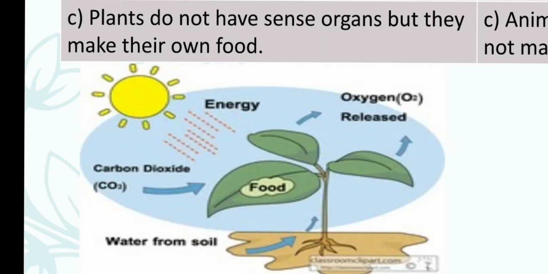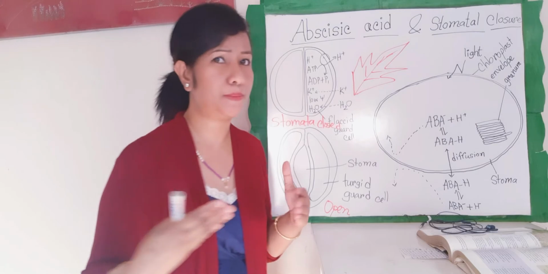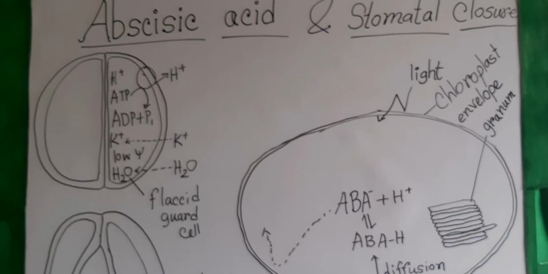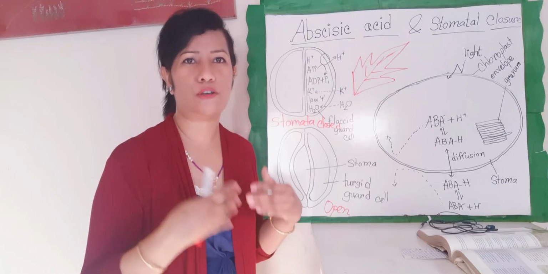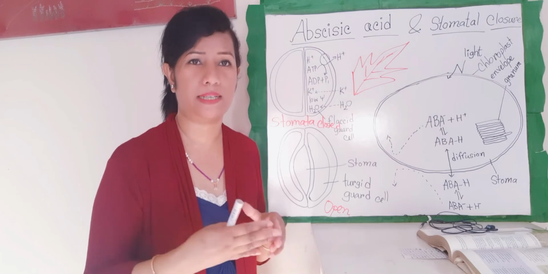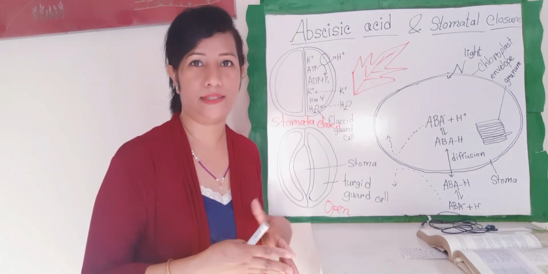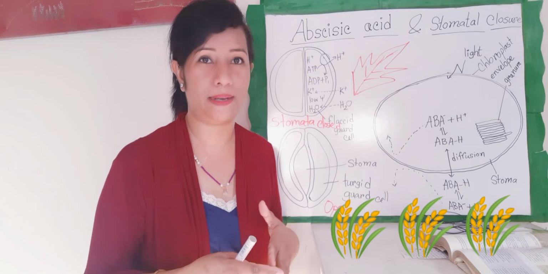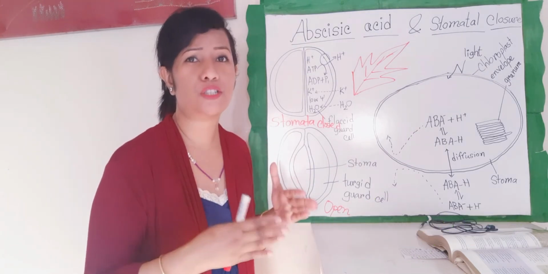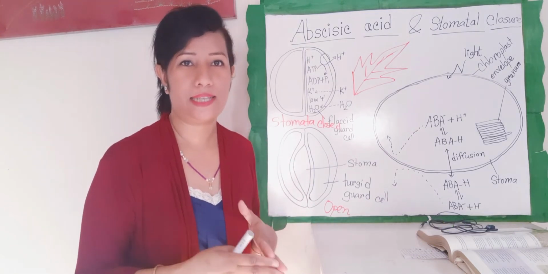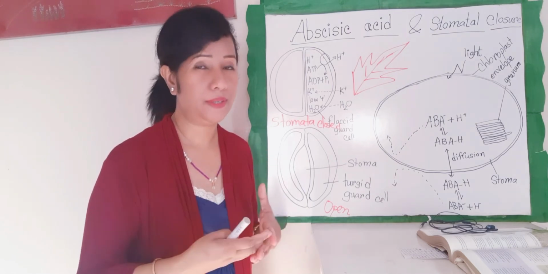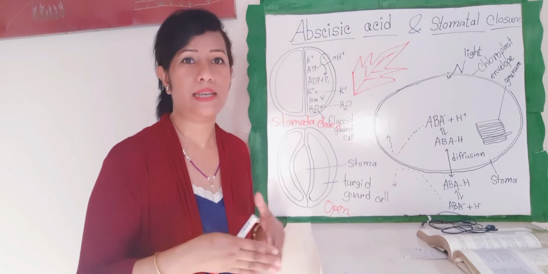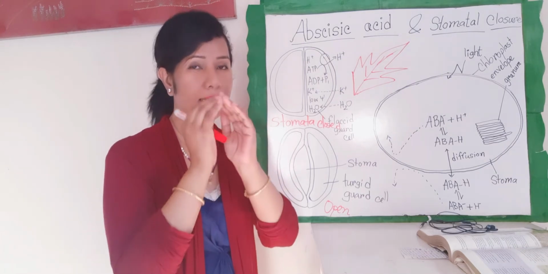And photosynthesis is the process of plants making food. So abscisic acid is an inhibitory plant growth regulator that causes closure of stomata in dry conditions, that is stressful conditions, when there is no water. Stomata play an important role in gaseous exchange and photosynthesis. That means they take carbon dioxide and give off oxygen.